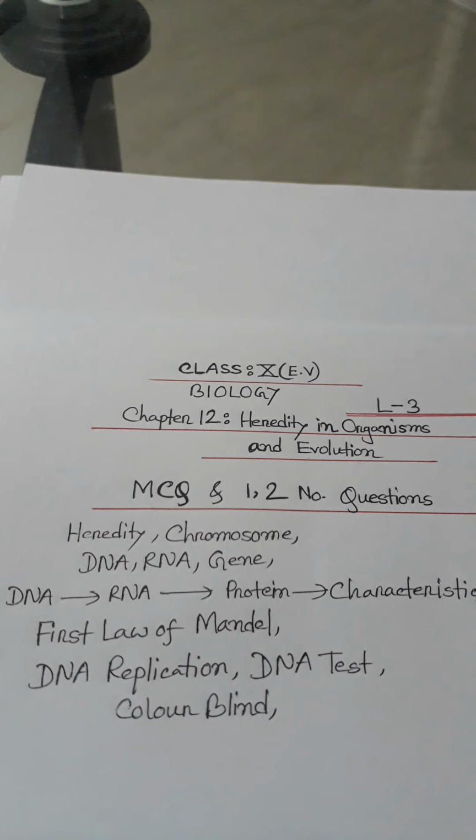The number of chromosomes in the human body is 46, that means 23 pairs. Among them, 22 pairs are called autosomes and 1 pair is called sex chromosomes, which are XX and XY.